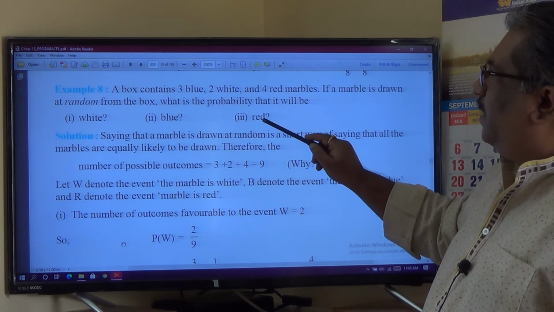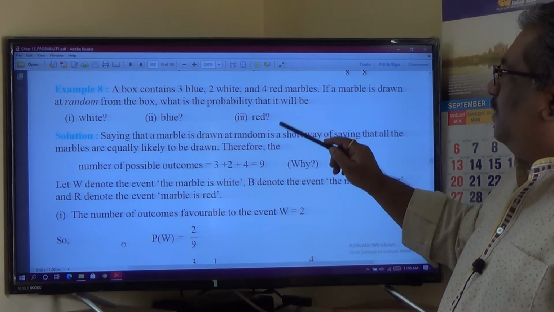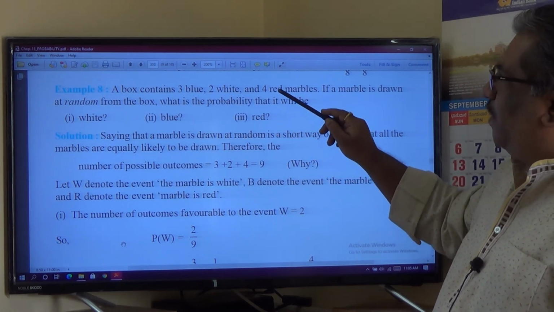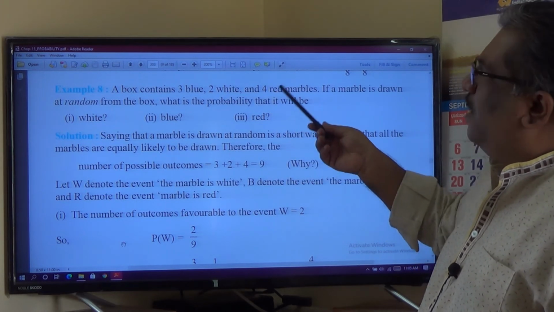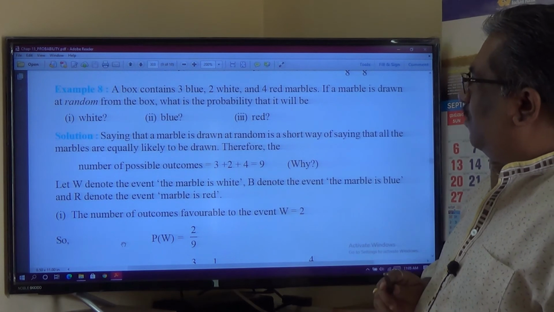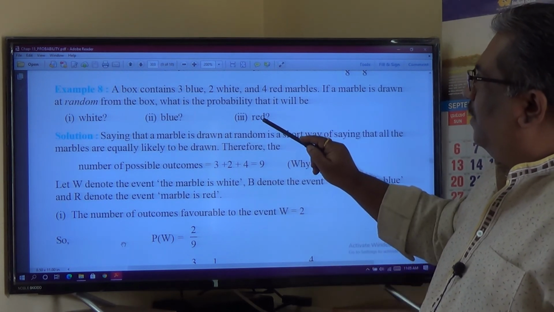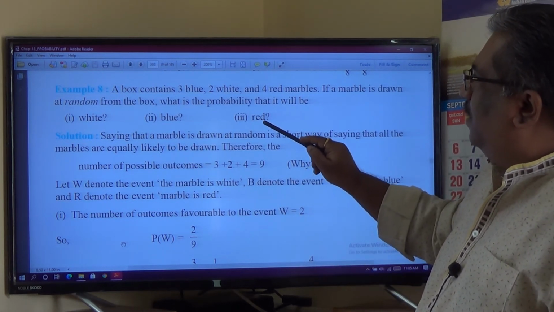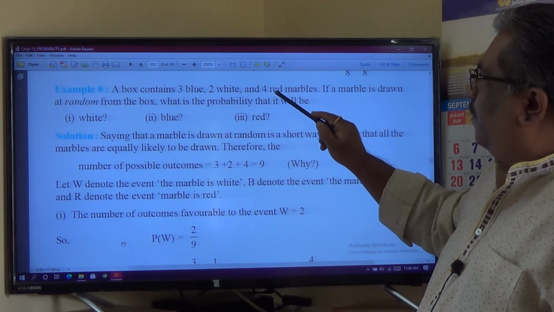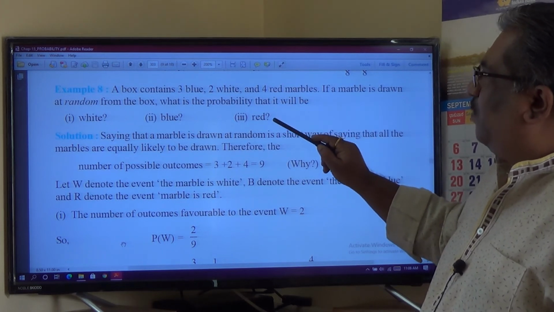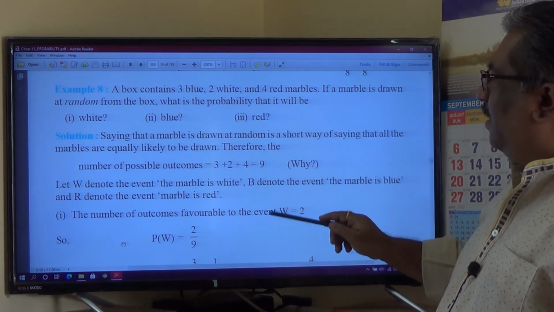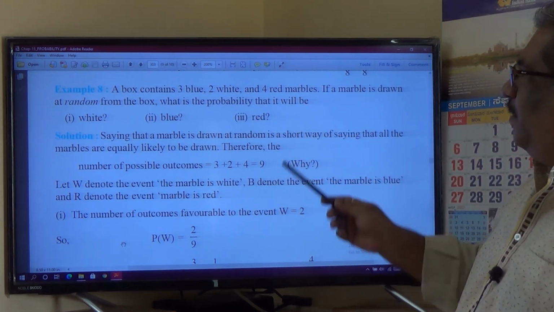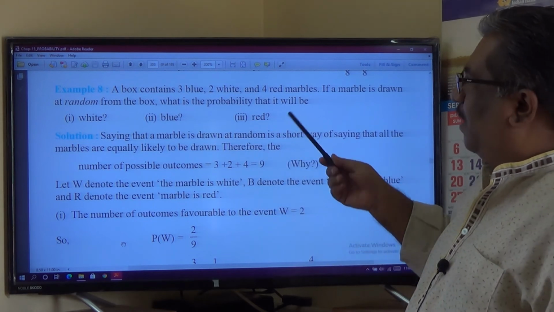What is the probability of getting a red ball? Probability of getting a red ball is equal to number of outcomes favorable for red marbles. I am calling it a ball here. Marbles also okay, balls also okay. There should not be a problem. So, number of outcomes favorable for red marbles is 4, divided by total number of outcomes, which is 3 plus 2 plus 4, 9. So, 4 by 9. This is how you can calculate the probability of different marbles here.